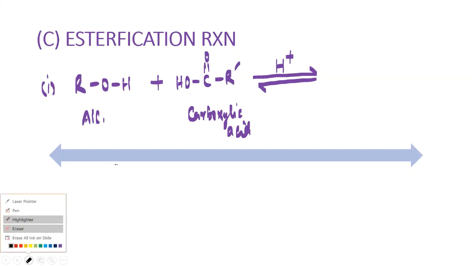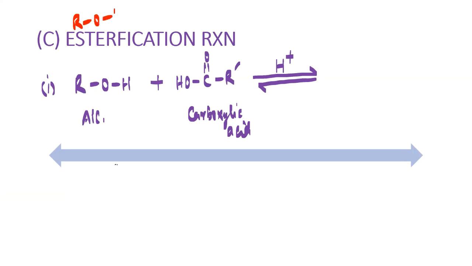It's a very simple thing. I told you before that there is a cleavage of the OH bond here. So obviously you have to break this bond, and you will be eliminating water here, because we are using sulfuric acid. This H plus comes from H2SO4. And remember, this is a reversible reaction.